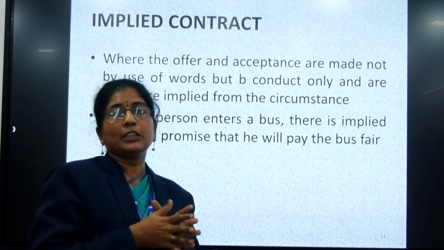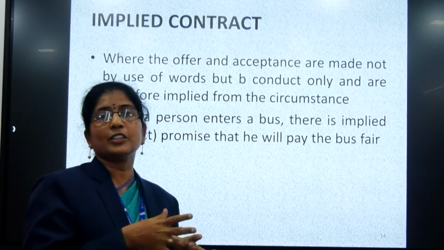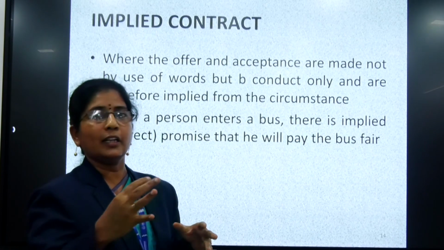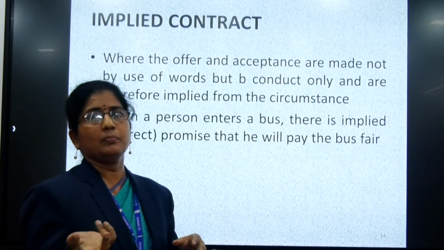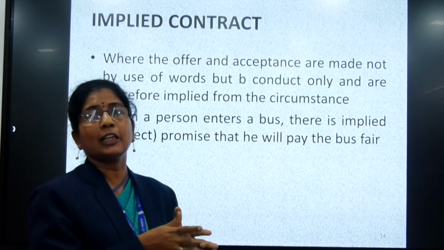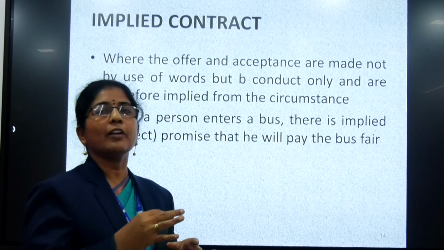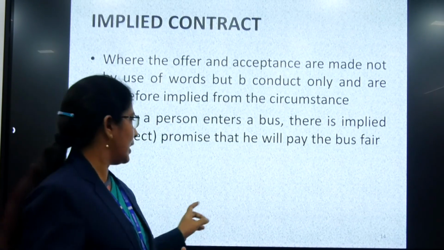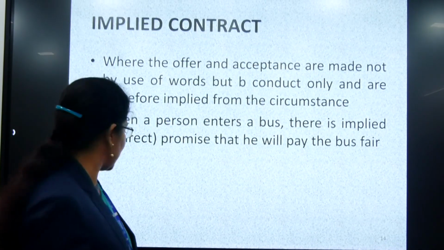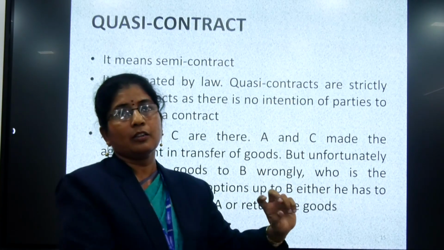Implied contract: suppose a person enters a hotel and orders some coffee or a tiffin. What is understood is that the food ordered will be delivered to the person. It is an implied contract that when he eats the food ordered, he will pay for it. That is an implied contract. It is understood; there is no need to express it in words.